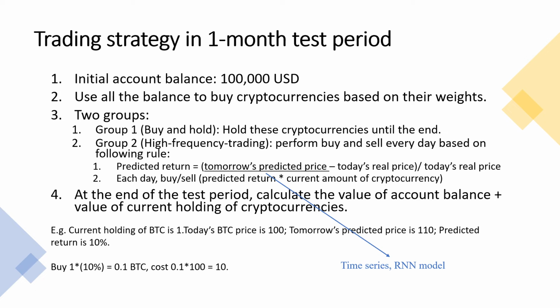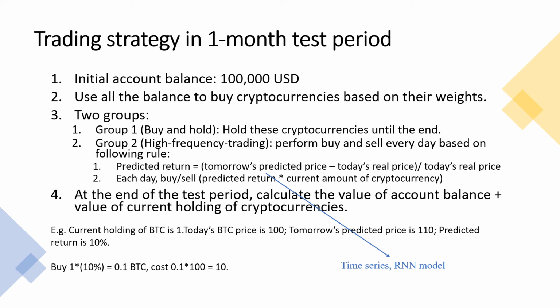Next, let me introduce the detailed strategy we will apply in each 1-month test period. First, we use all of the initial $100,000 to buy these 3 cryptocurrencies based on the weights we constructed using mean variance analysis. Then the next steps are divided into 2 groups. The first group is to buy and hold, which means that we just hold these cryptocurrencies without further operation till the end of the test period. Group 2 is our experimental group. We buy and sell these cryptocurrencies based on the following rule.